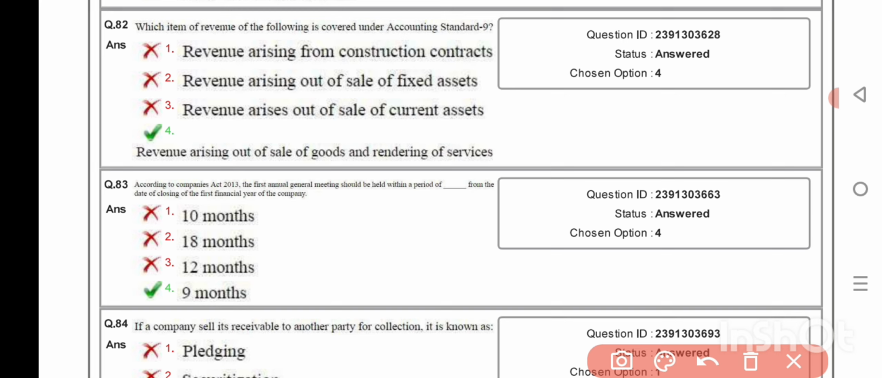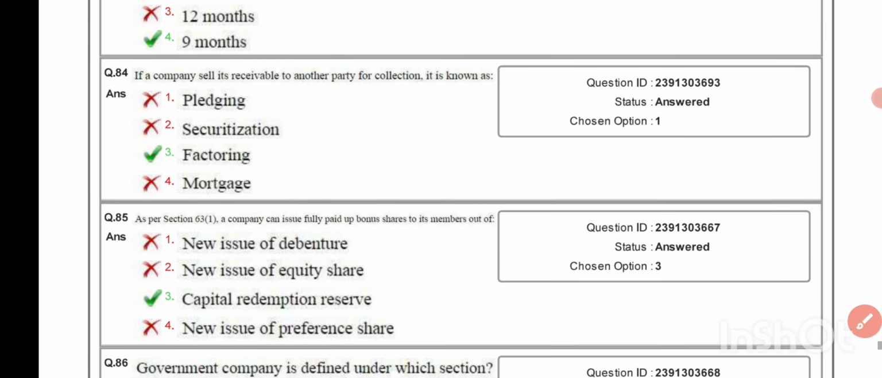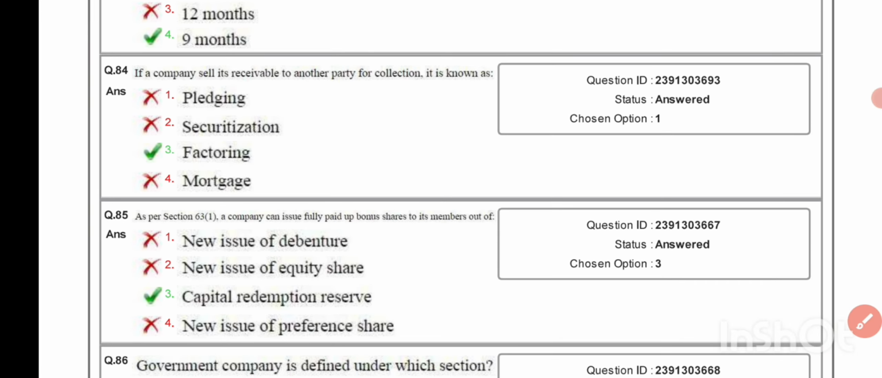Which item of revenue of the following is covered under Accounting Standard 9? Revenue arising out of sales of goods and rendering of service. According to Companies Act 2013, the first annual general meeting should be held within a period of dash from the date of closing of first financial year of the company. 9 months. If a company sells a receivable to another party for collection, it is known as factoring.